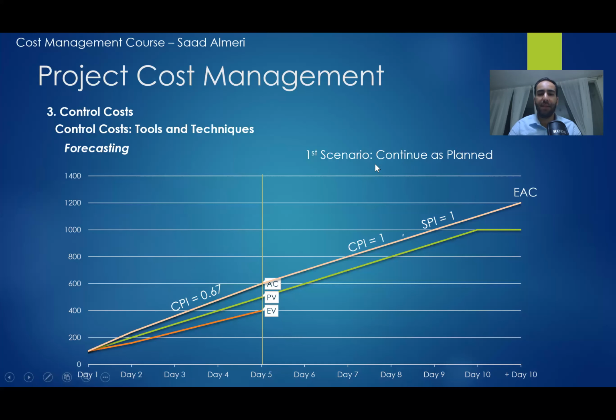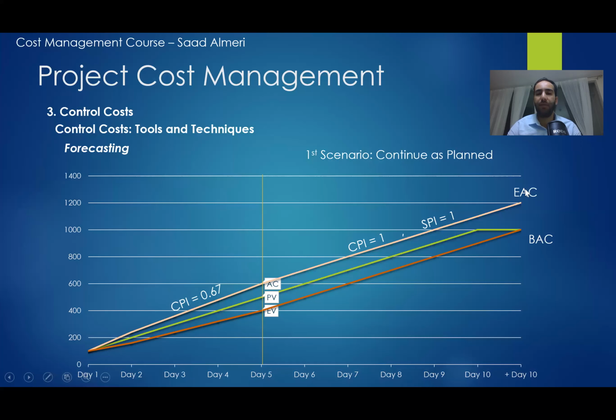In the first scenario, which is to continue as planned, the EAC in this case equals 1,200 because I have 200 extra amount of money here. And the earned value will always continue from day 5 to the end, which is 1,000.